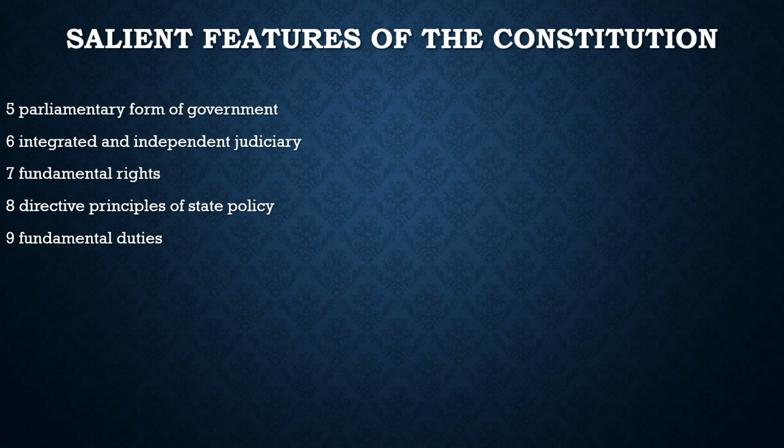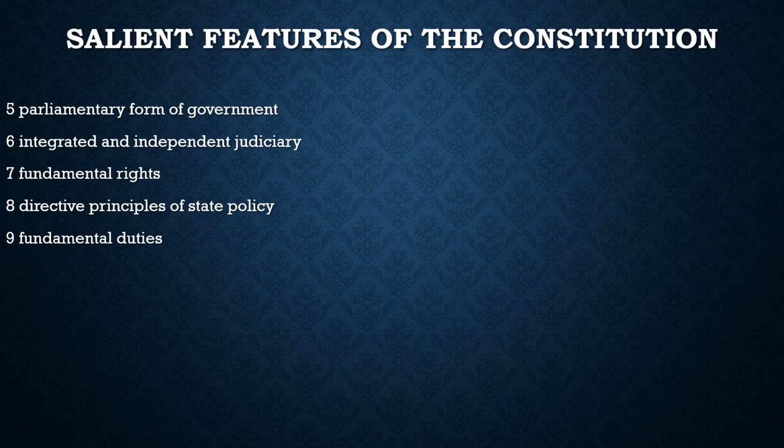Also in the parliamentary form of government, the head of the government, for example the prime minister of our country, is chosen from the legislative members who are directly elected by the people. Those legislators choose the executive wing, and he is chosen from those who are elected directly by the people. So we have opted for the parliamentary form of government, and we did not opt for the presidential form because of some of the issues with that.